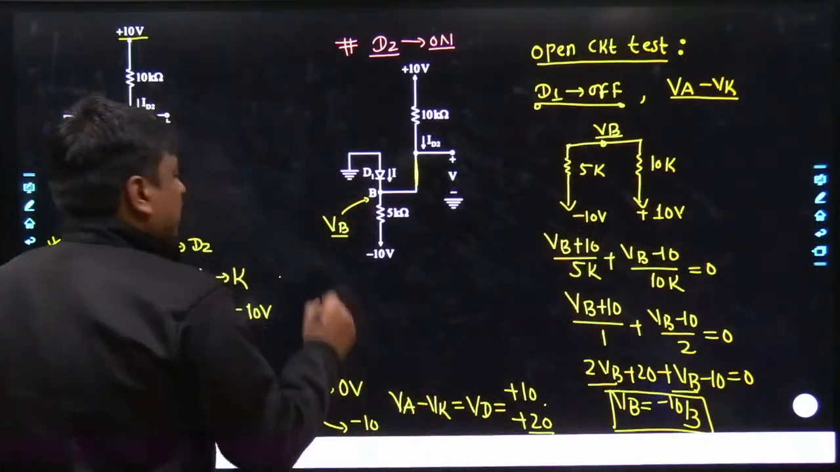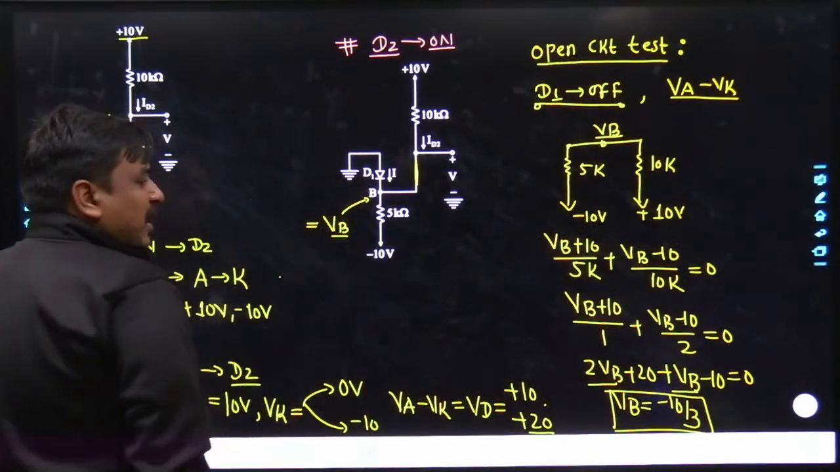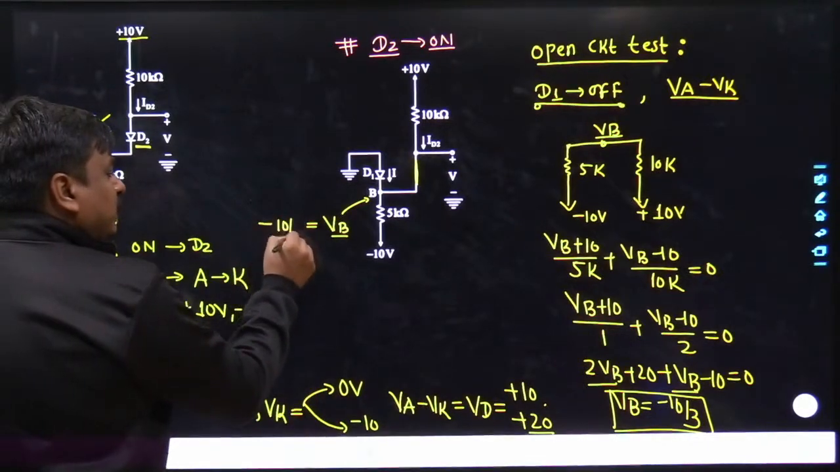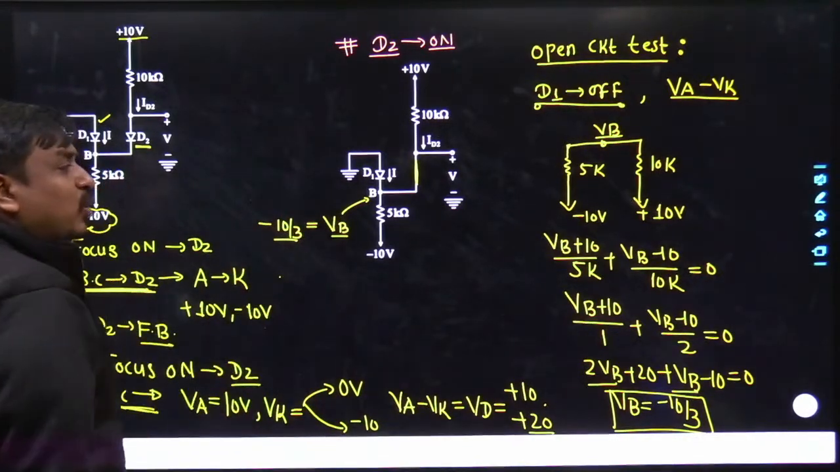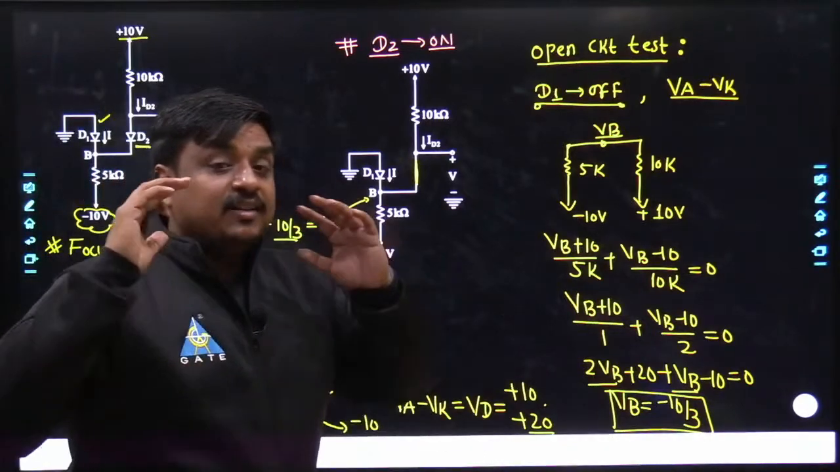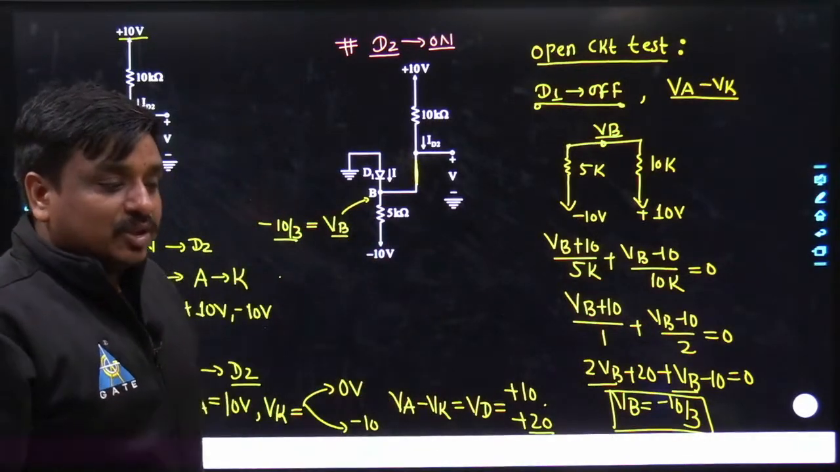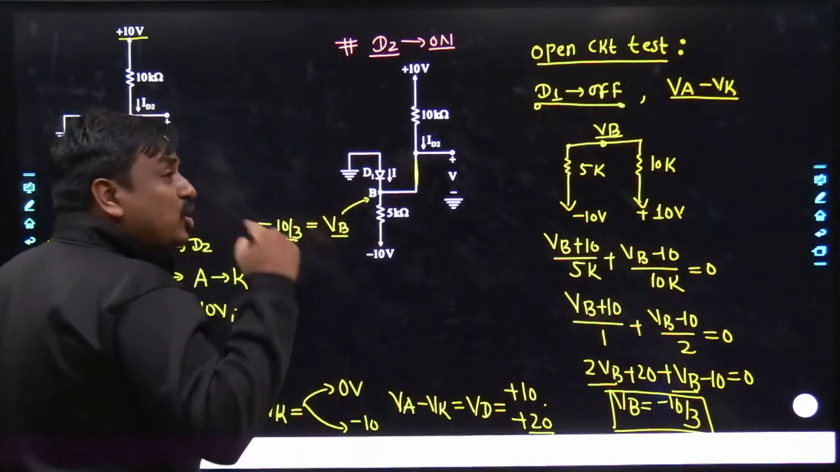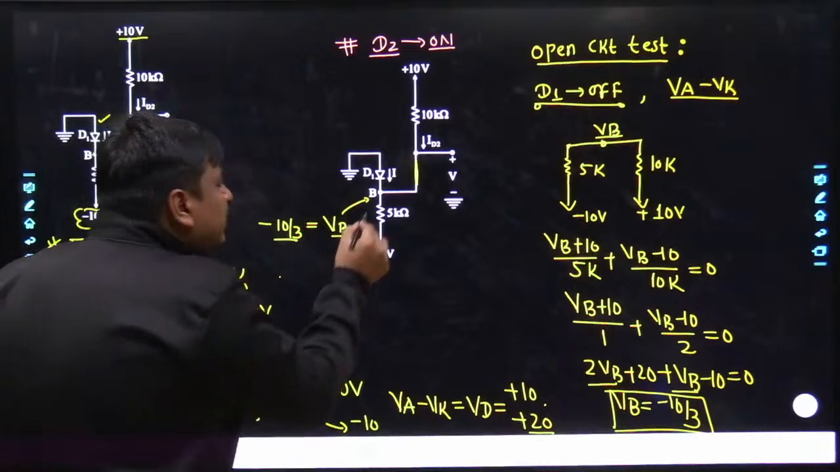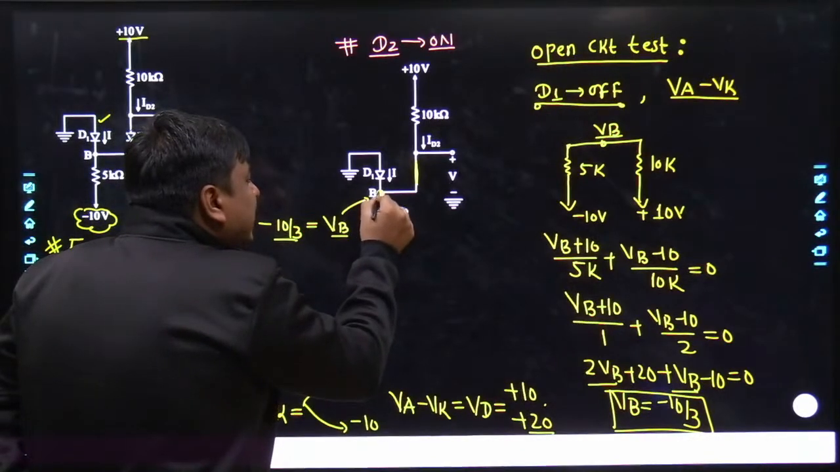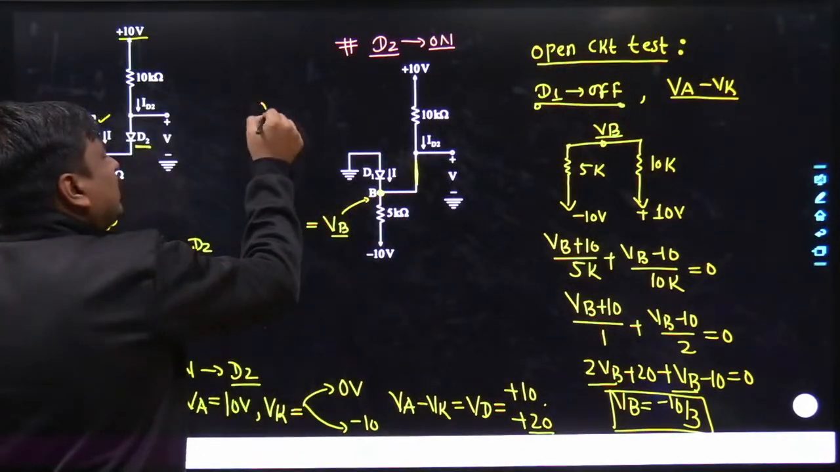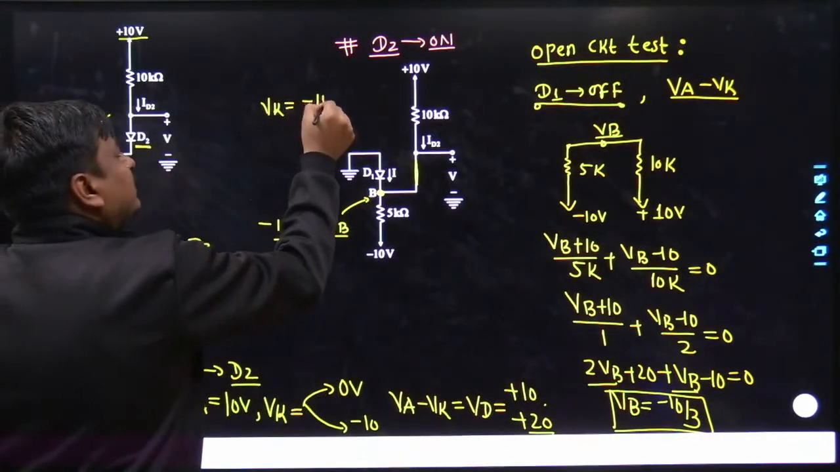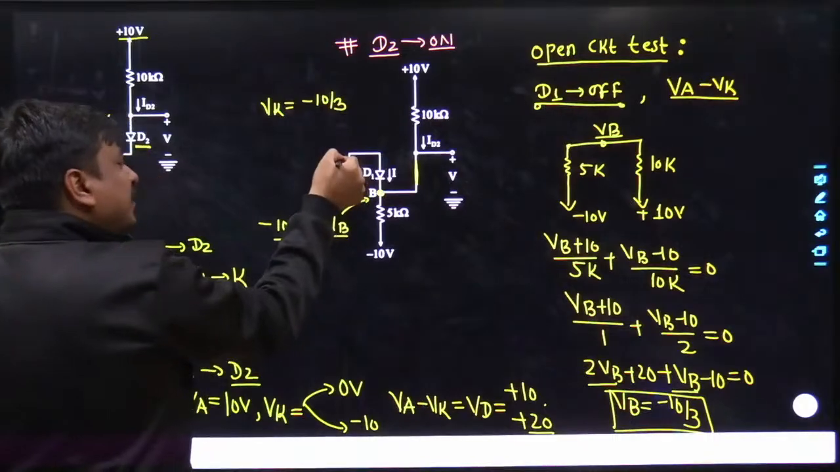What does that mean? After the open circuit test, the value of VB which you could calculate equals minus 10 divided by 3. Now you can see that the assumption you have taken, that the diode is off, is utterly wrong. My dear friends, the diode cannot be off. Why? Because the voltage across the cathode, which is VB, equals minus 10 divided by 3, whereas the anode is being connected with 0.